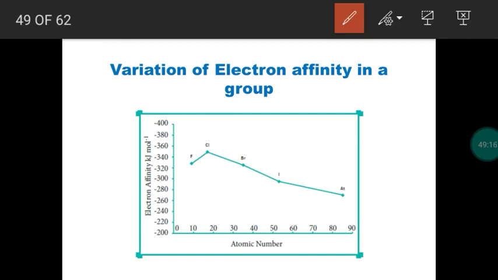An exception is there. Top to bottom, generally electron affinity decreases, and two exceptions I have given in our book. One is oxygen and sulfur, another one is fluorine and chlorine. So comparing fluorine, chlorine should have a lower value. Top to bottom, electron affinity has to decrease. But comparing fluorine, chlorine has more value. So this is mainly due to compact structure of fluorine.